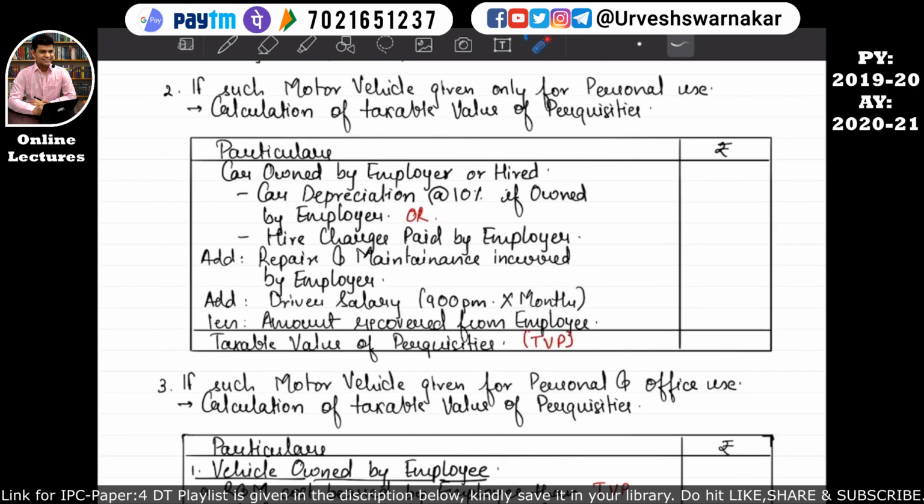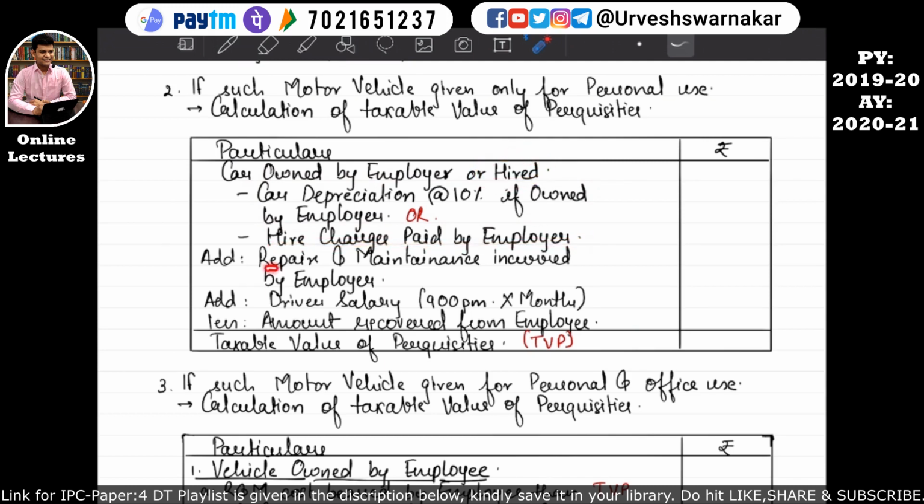The format says that if the car is owned by the employer or hired by the employer, how we will calculate. So if the car is owned by the employer, then cash depreciation at the rate 10%. If the car is owned by the employer, we will consider this. But if the car has been hired by the employer, then we will consider this.